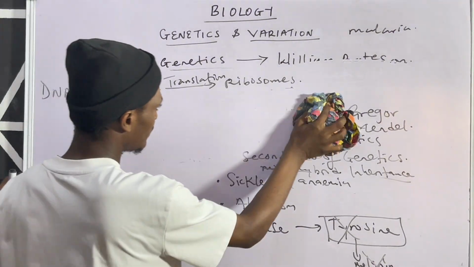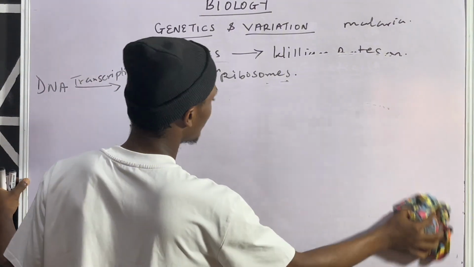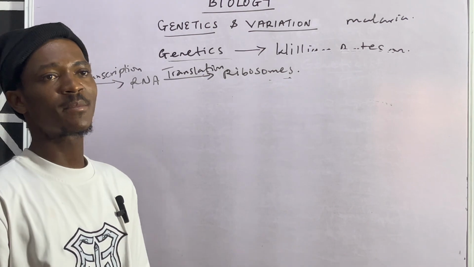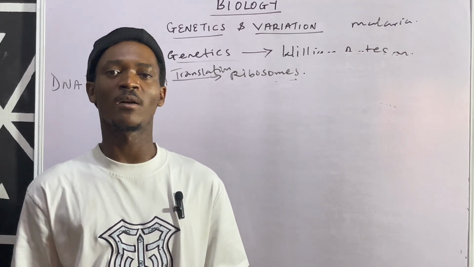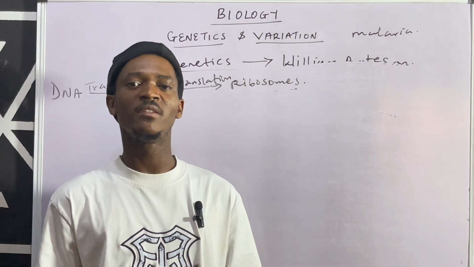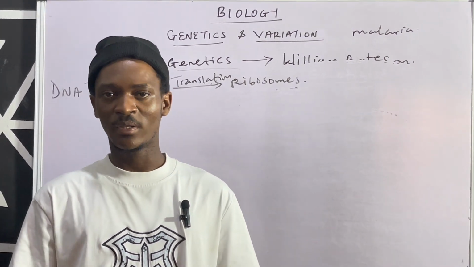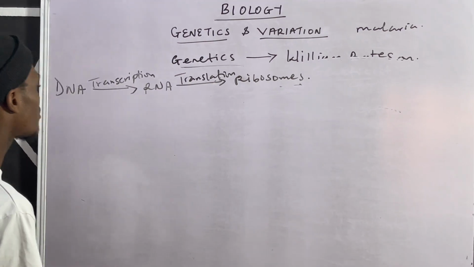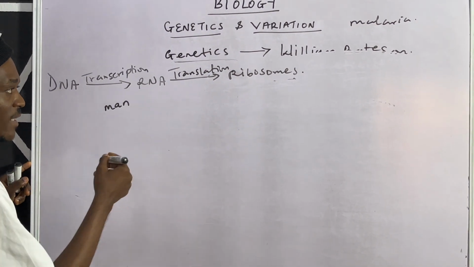So that's that about genetics. But meanwhile, sometimes they might tell you, especially with the Mendelian cross, to calculate the probability of having a child to be short or the probability of having a child to be tall, stuff like that. Now, let me give you possible questions that he might ask on this.